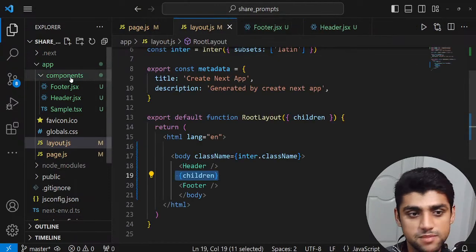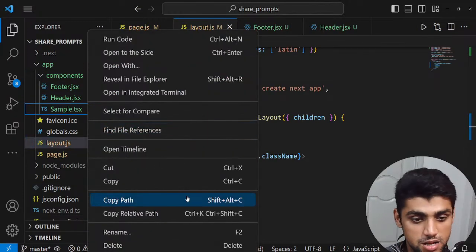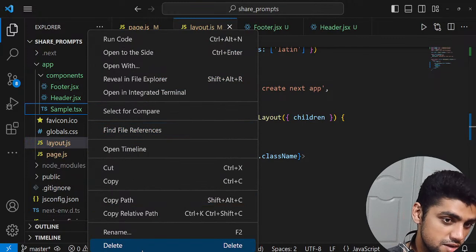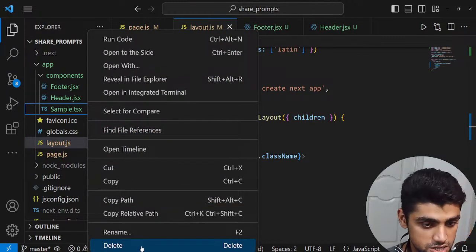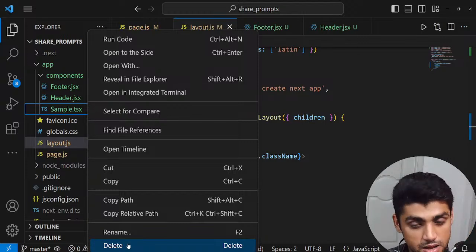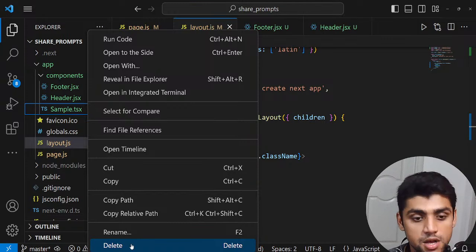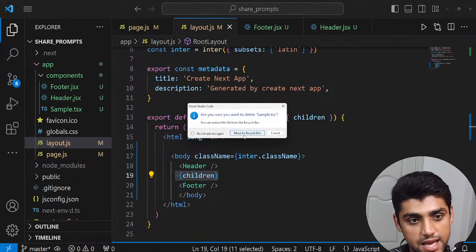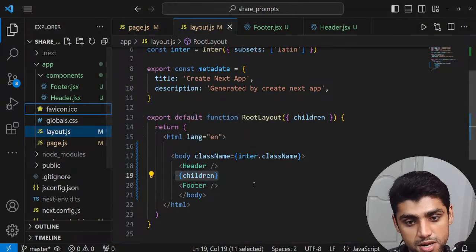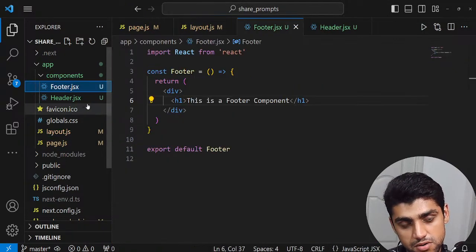So don't get intimidated, and if there's demand to create some kind of TypeScript project, then just let me know in my Discord server and in the YouTube videos, and I'll surely create a live stream on a TypeScript project as well. So I'm just going to delete this sample.tsx and remove it to the recycle bin. We're okay for now. And this extension is for React components.